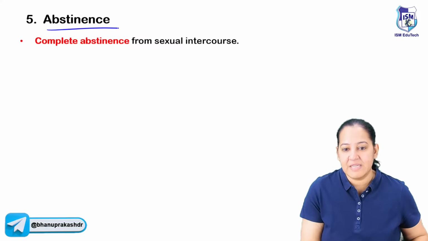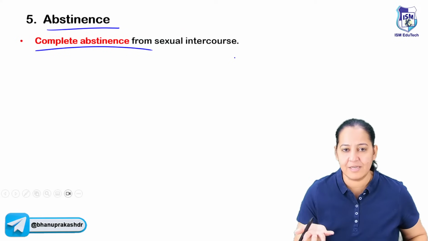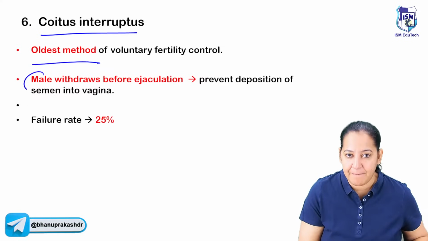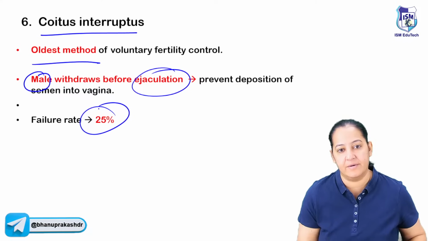The 5th is abstinence. Abstinence is complete absence of sexual intercourse. Okay, that is the 5th method. It's a natural method. Coitus interruptus is the oldest method where the male partner just withdraws the penis before ejaculation, but here a very, very high failure rate is there.